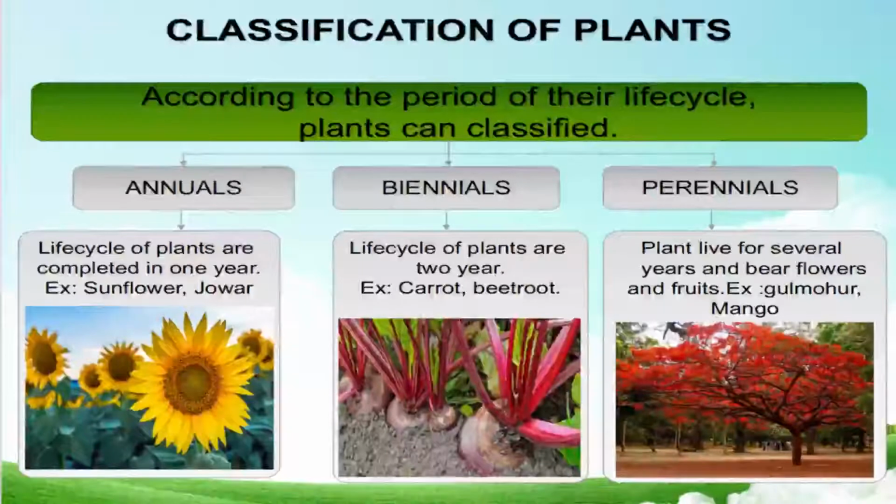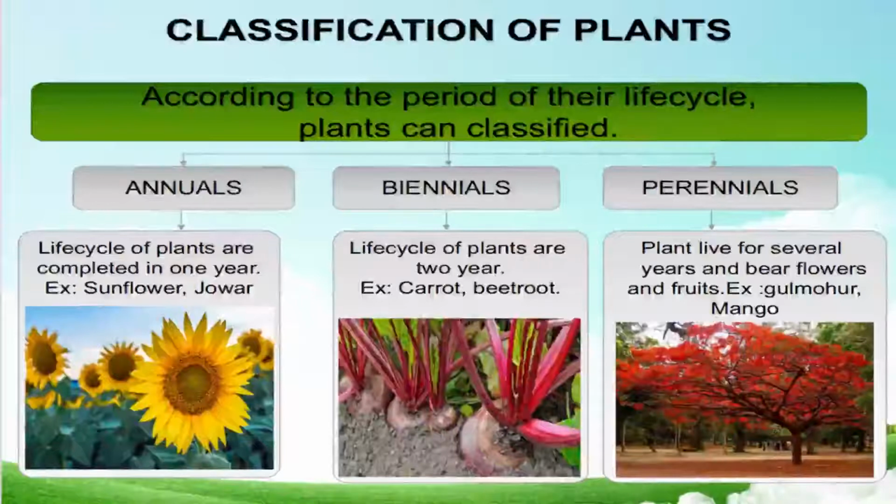Now biennial, the life cycle of these plants is 2 years. Like carrot and beetroot are examples of biennial plants.